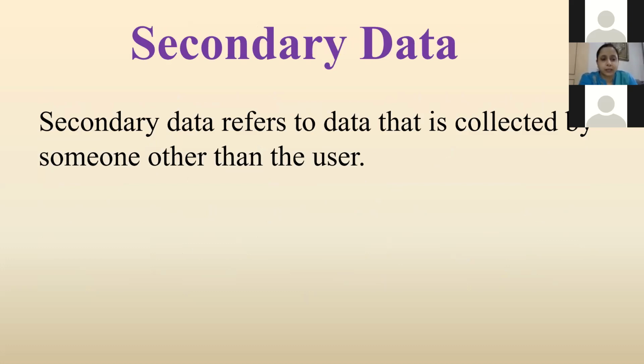Now we will see secondary data. What is secondary data? Secondary data refers to data that is collected by someone other than the user itself. It is data that was collected from primary sources which can be used in the current research study. Collecting secondary data takes considerably less time than collecting primary data. While collecting secondary data, one has to follow the legal procedures required and maintain academic ethics.